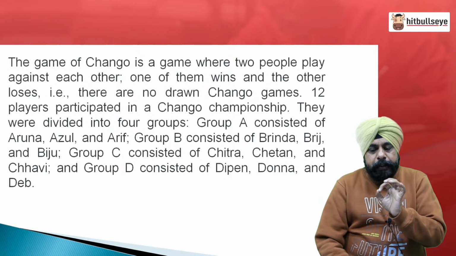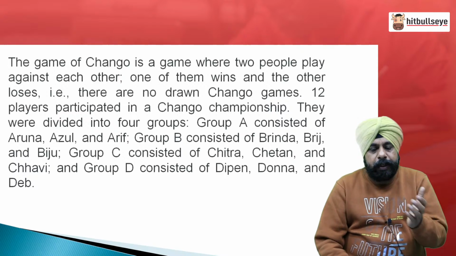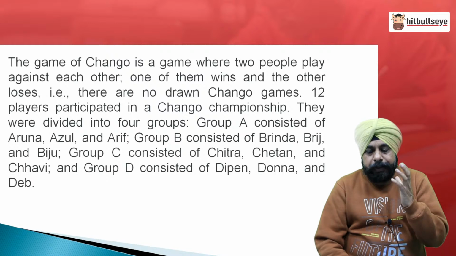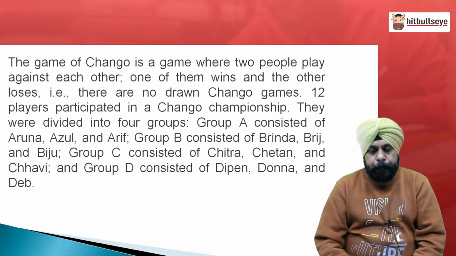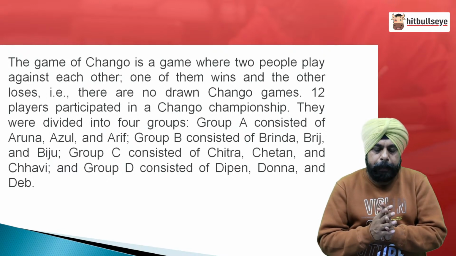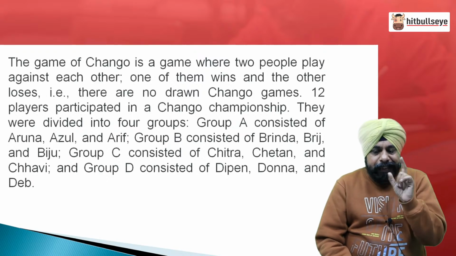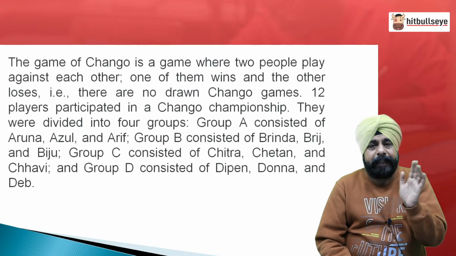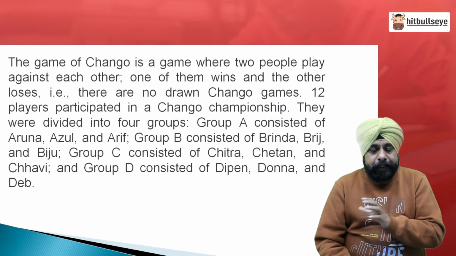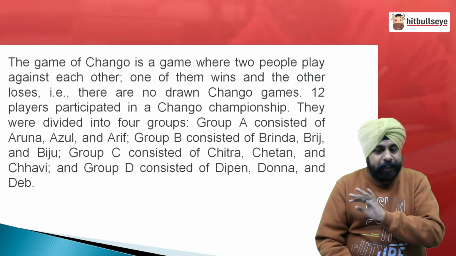In group B, it is Brinda, Brij, Biju. Group C, Chitra, Chetan, Chavi, all starting with C. And group D consisted of Deepan, Dona and Dab. So, you have read group A 3 members starting with A, B 3 members, C 3 members, D 3 members. Now, here you can act smart students. See, if the first letter is same, don't get carried away that you will take second letter, that even there is going to be so much errors. For example, Chitra, Chetan and Chavi, they all have the first 2 letters C and H. So, that is not going to work.